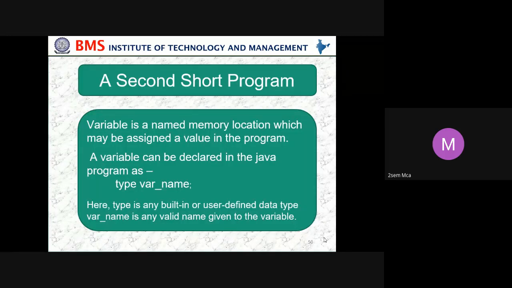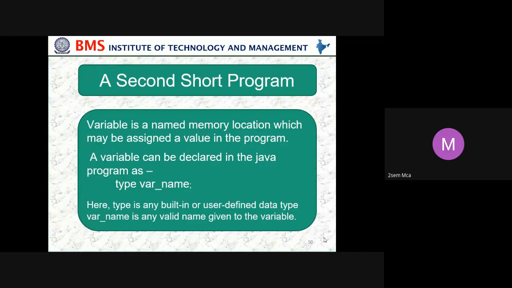Before the second short program, we'll just see what a variable is. What do we mean by variable? A variable is a named memory location which may be assigned a value in the program. So a variable can be declared in the Java program.